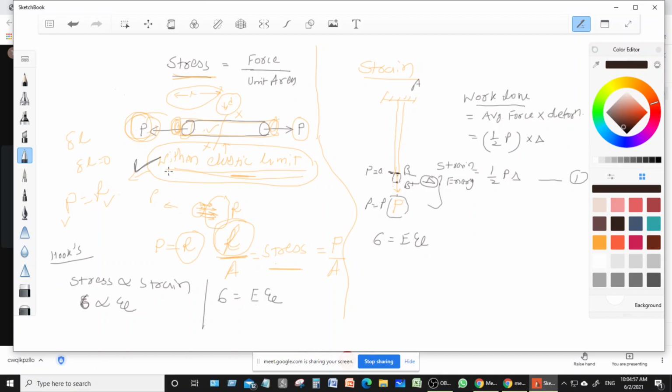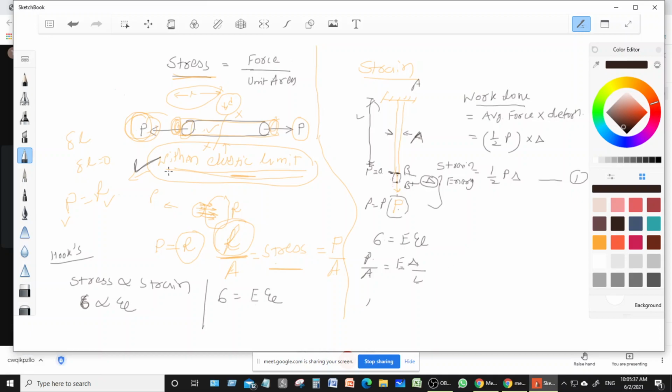Now what is the stress? As you know, force upon the area. So here we applied force P. So here stress is equal to P by the cross-sectional area of this rod, suppose capital A, right? So P upon A is equal to modulus of elasticity times strain. Now suppose the change in the length is delta. So delta divided by L, that is change in the length upon the actual length. The actual length of this rod is capital L, right? So P by A is equal to E into delta upon L, right?